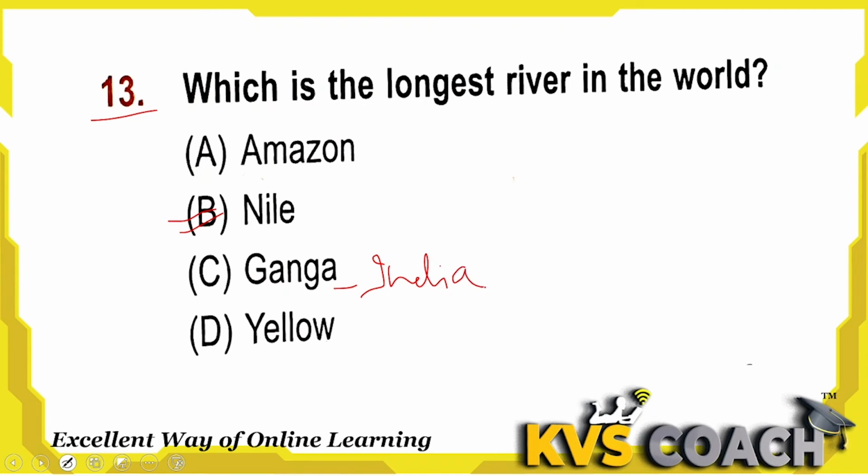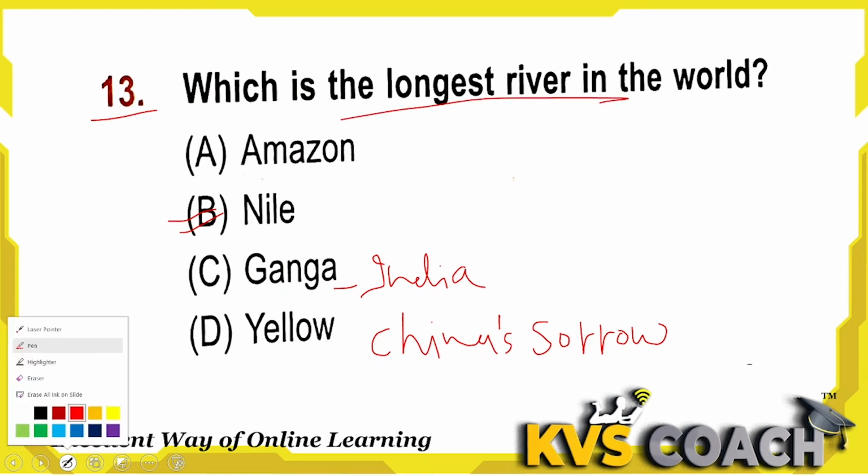Option D is Yellow. Yellow river is also known as China's sorrow. Okay, it is known as China's sorrow river due to its frequent and devastating floods. That is called China's sorrow. But the right answer for the longest river is Nile river only. Option B is the right answer here.